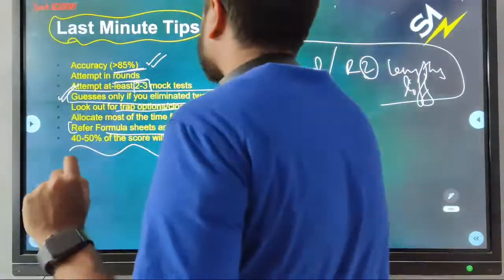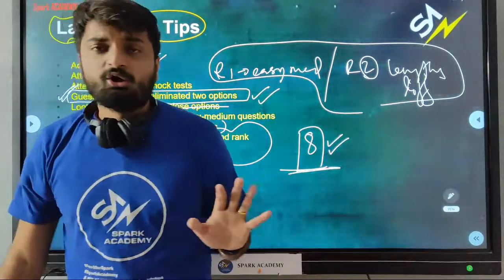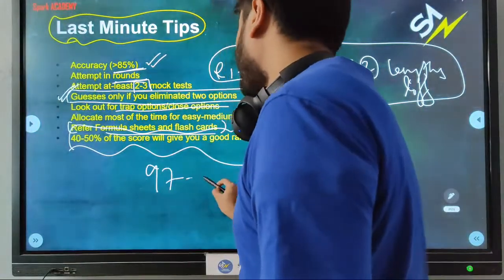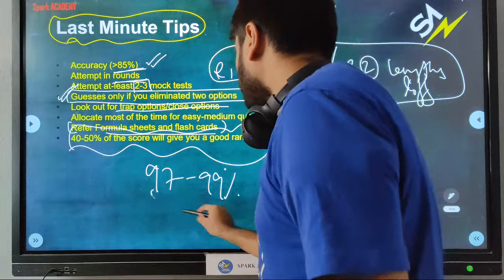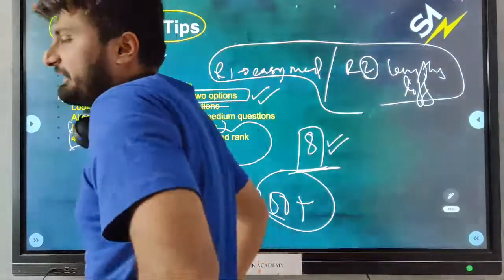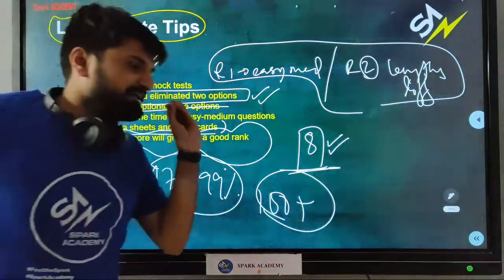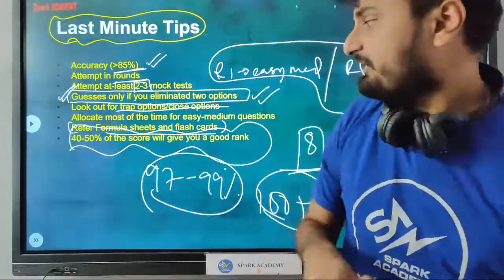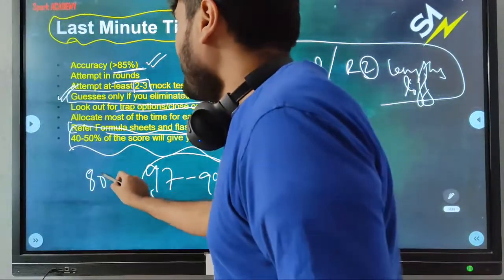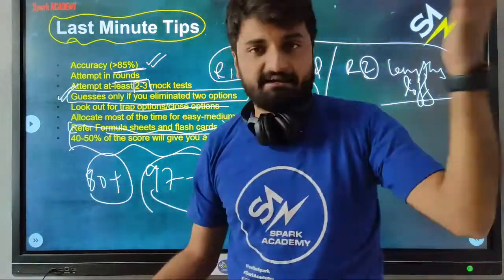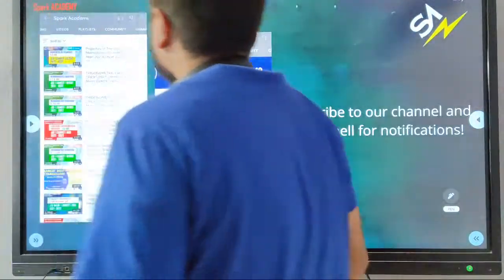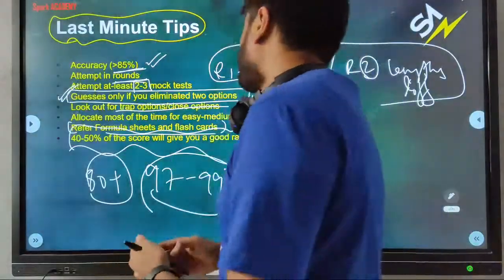40 to 50% of the score will get you a good rank. Close to 97 to 99 percentile you can achieve if you get a 150 plus score, irrespective of the difficulty of the paper. So 150 is the bare minimum you need to aim for if you are looking for 97 to 99. If you are aiming for qualifying, 80 plus is what you need to look for. Again, it depends on the difficulty of the paper and a lot of other factors. So these are the last minute preparation tips.